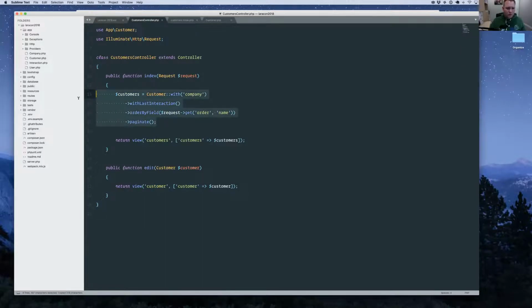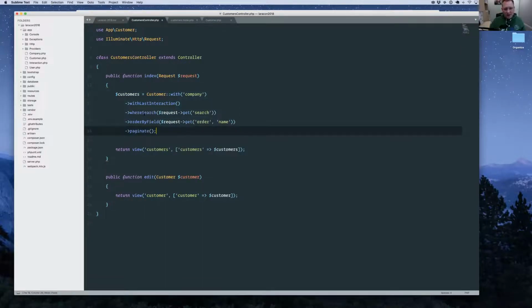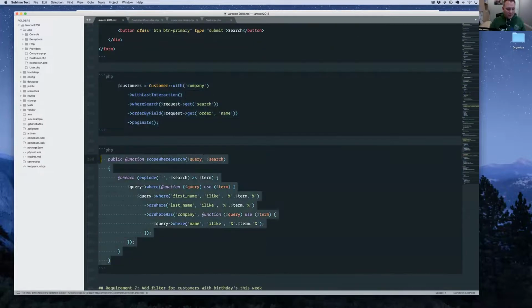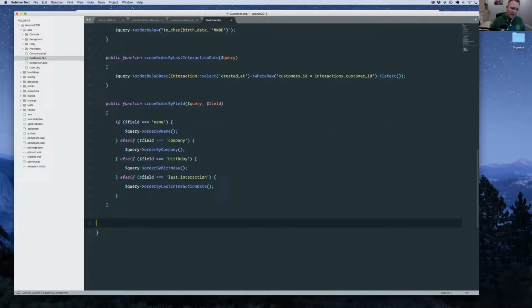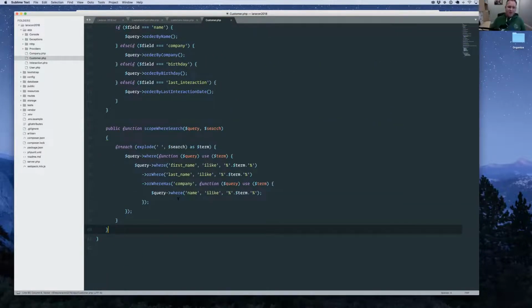So in this controller, the only thing I added here was this new whereSearch field that takes a search parameter from the actual request. And then we're going to create a new scope for this. So paste that in. Let's talk about this scope for a second. I don't want to spend too much time on this specific implementation. I'm just showing it as an example of how you could do this sort of thing. I'm doing basic string comparison here, but if your database supports, which Postgres does, full text search, you could implement that sort of functionality here. So I'm just doing basic string comparison here.